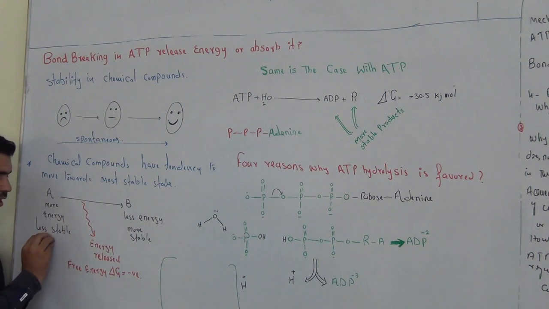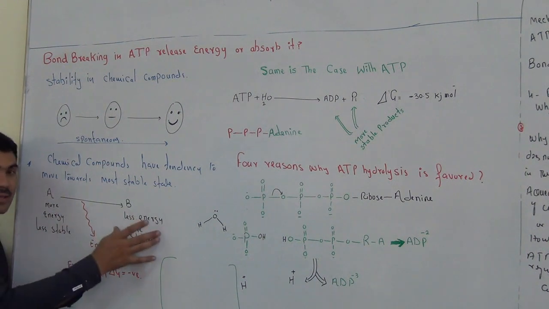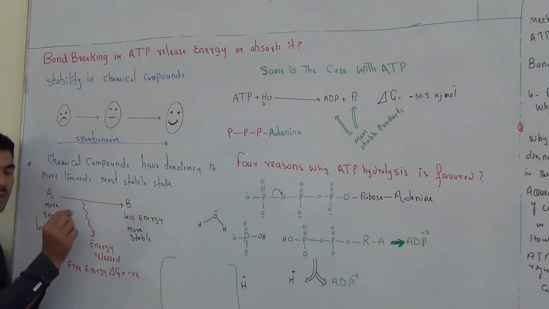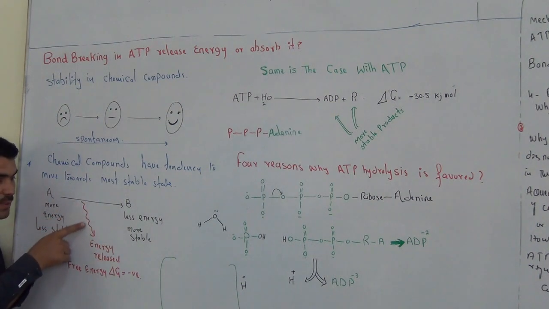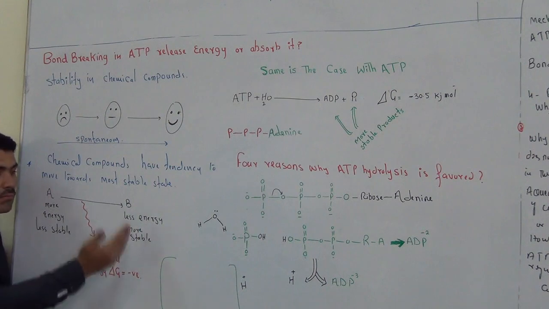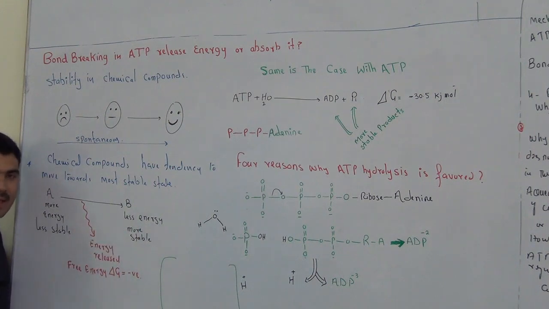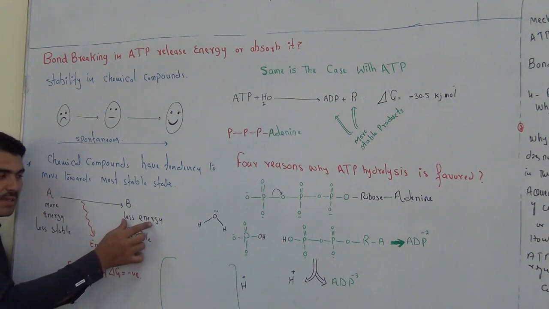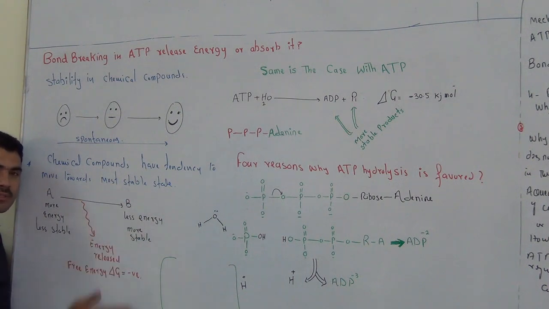If this compound has more energy and this has less energy, where has the energy gone? The energy will be released, and that released energy will make the product more stable, with less energy. So less energy means more happy, more stable.